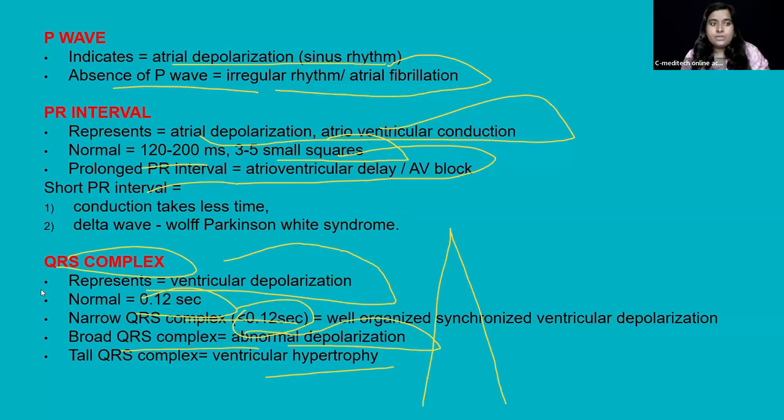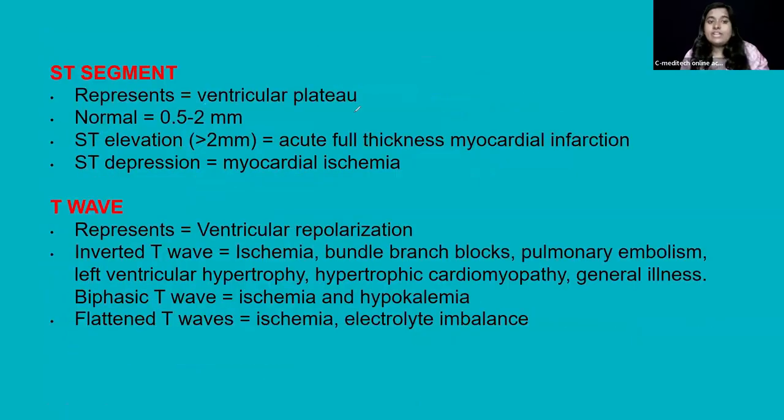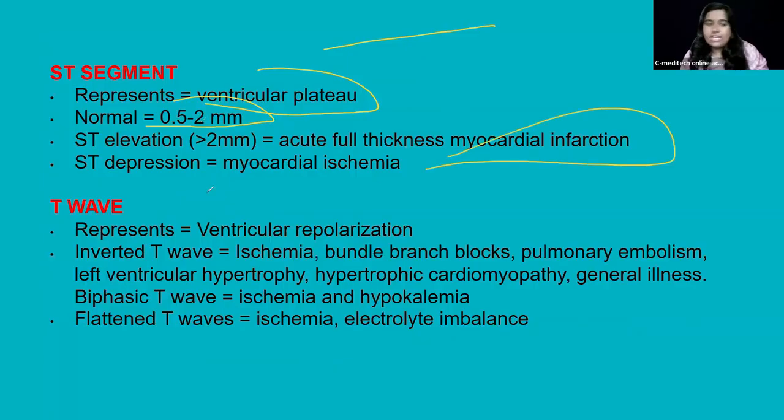Clear? Then coming to the ST segment, it represents the ventricular plateau, the straight line plateau, around 0.5 to 2 mm. If it is elevated, then myocardial infarction will be there. If it is depressed, then ischemia will be there. Then finally, the T wave, ventricular repolarization.